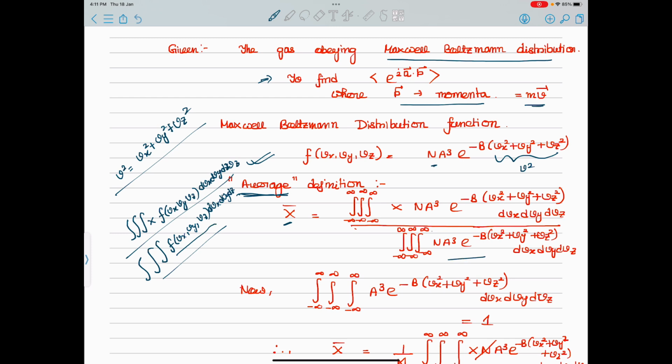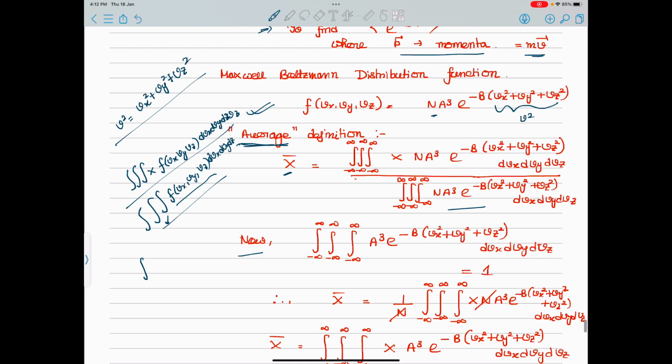Now if you integrate, particularly the denominator part, you will find that the integral from minus infinity to infinity in all three directions of a cube e to the power minus b vx square plus vy square plus vz square dvx, dvy, dvz is equal to 1. It can be easily proved using the gamma function.